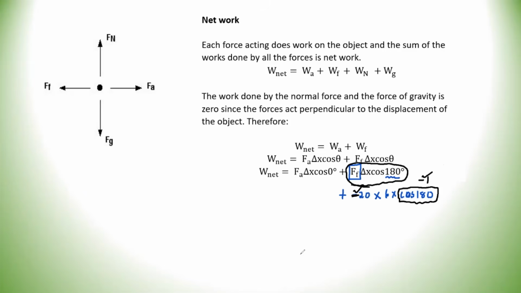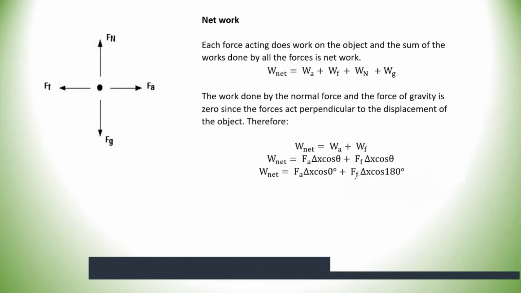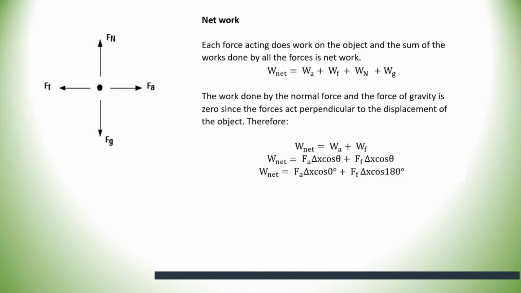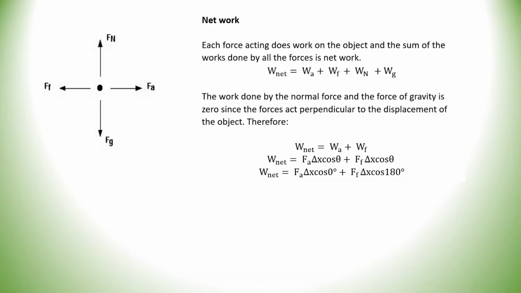It is always negative. So if you insist on putting a negative here, then don't put cos 180. You can't put both negative FF and cos 180, because cos 180 is actually standing for -1. So be clear on that aspect. This is my first scenario that you may find in the exam: the forces acting on an object on a horizontal surface, and the relevant formulas for that.